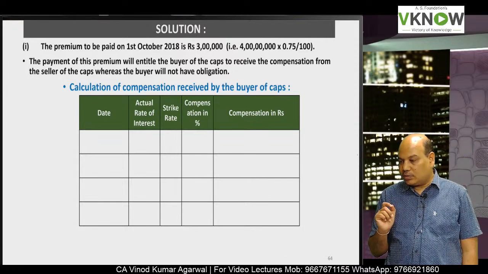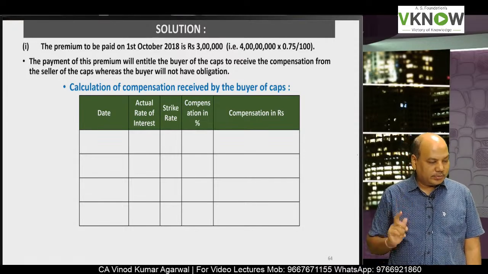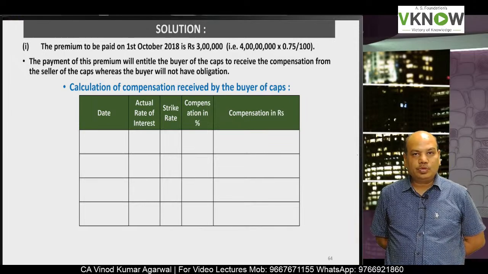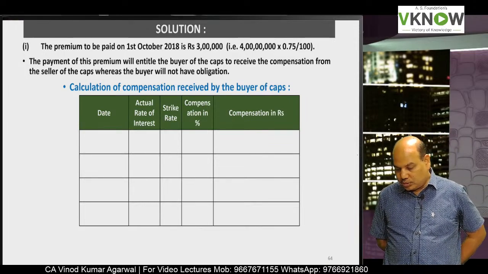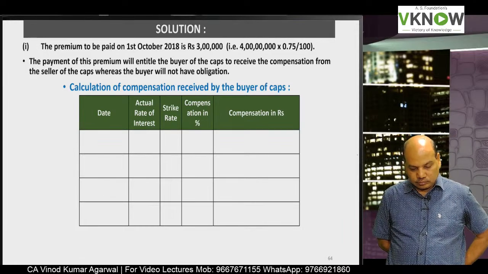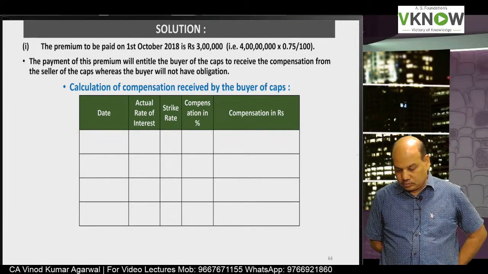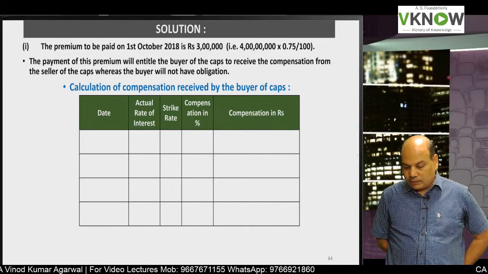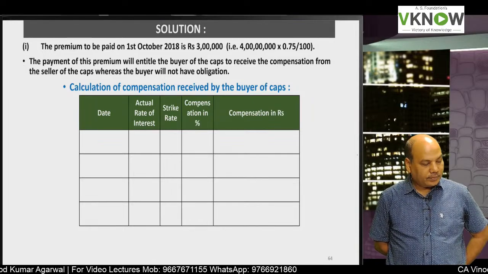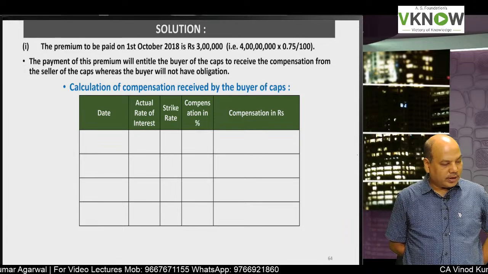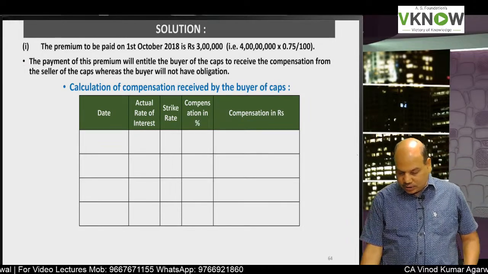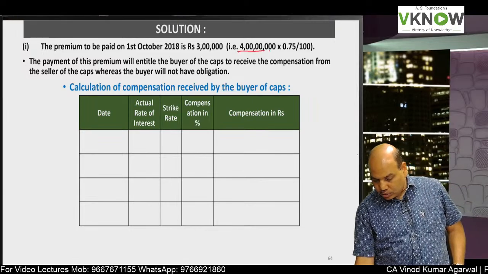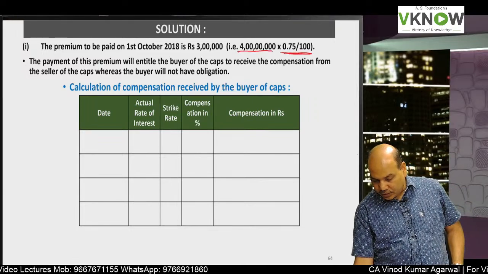First point, write down the premium to be paid on 1st October 18 is 3 lakh. Sir, how did you get 3 lakh? 4 crore into 0.75%.